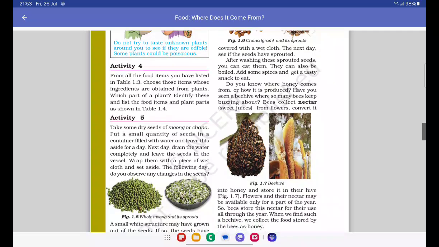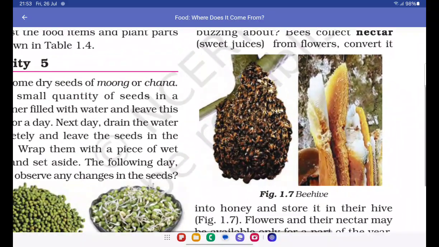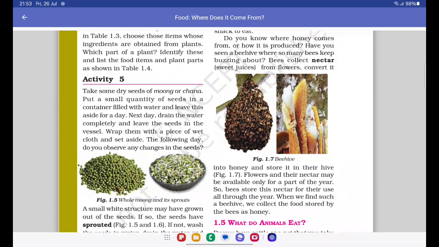Do you know where honey comes from or how it is produced? Have you ever seen a beehive where so many bees keep buzzing about? This is a beehive. You must have seen it at some point of time, in reality, not just in movies or videos. Bees collect nectar. Nectar is the essence of a flower, the liquid essence, the sweet juice of a flower. And then they solidify that liquid nectar with the help of their spit.